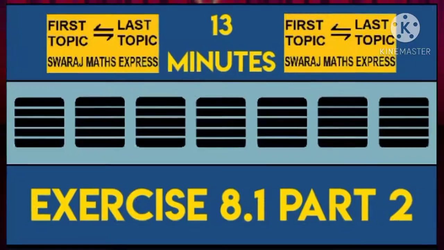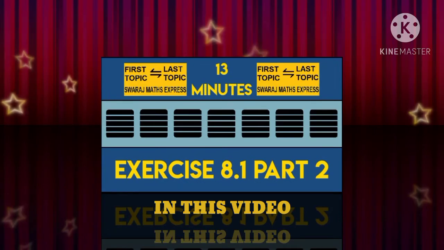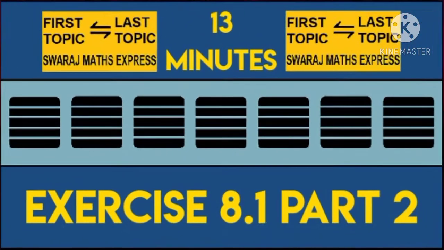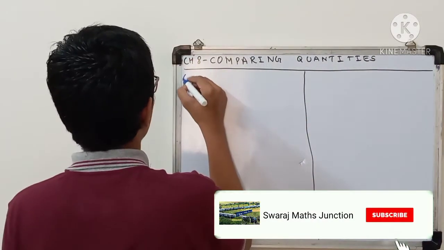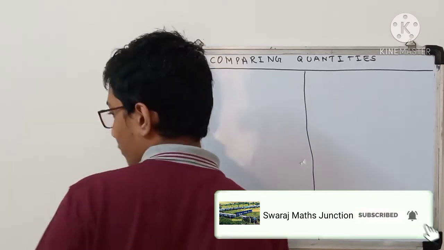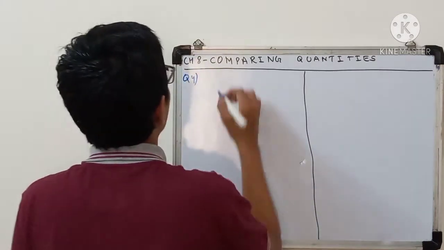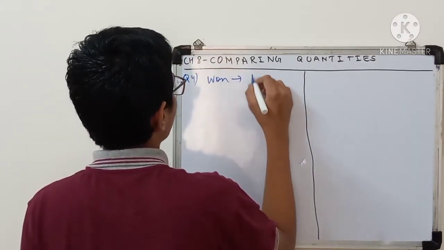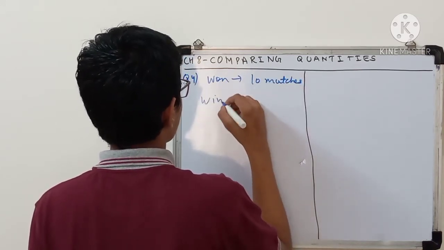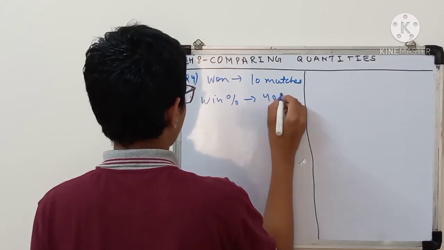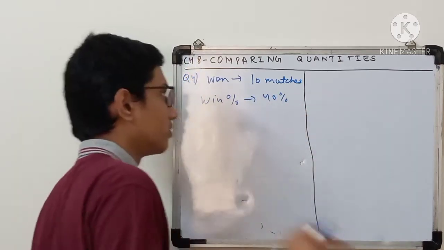In the previous video, I have taken question number 1, question number 2 and question number 3 of exercise 8.1. In this video, I will be taking question number 4, question number 5 and question number 6 respectively. So let's start with question number 4. Question number 4 says a football team has won 10 matches and their win percentage is given, which is 40%. You have to find out the total number of matches which they played.